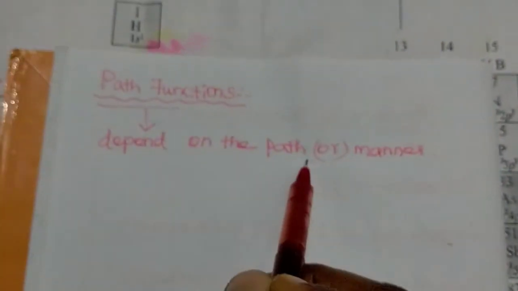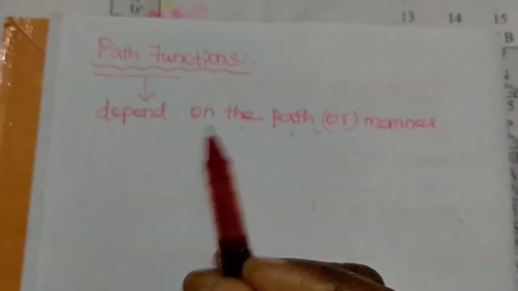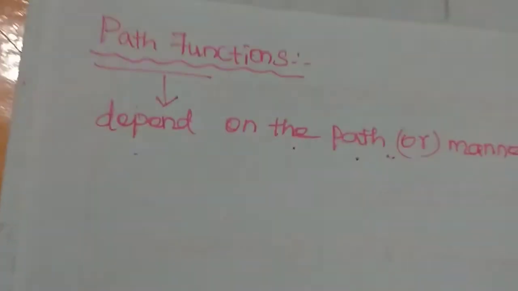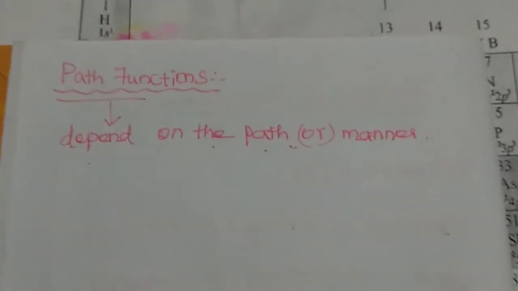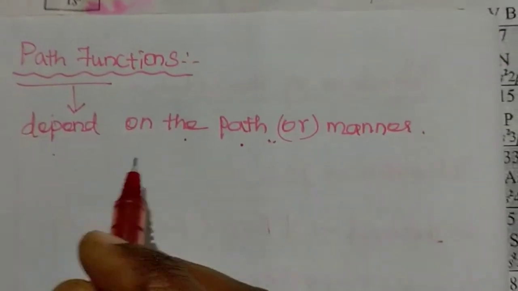So what is a path function? The variables that depend on the path are path functions. The variables that do not depend on the path are state functions. Which depends on the path, it is a path function. Okay, so what are the examples for this one?